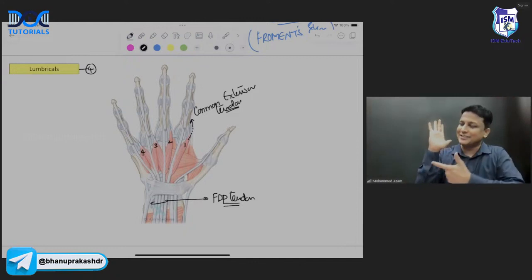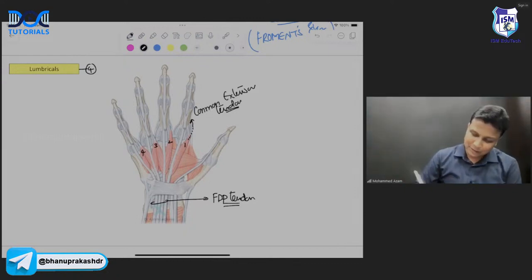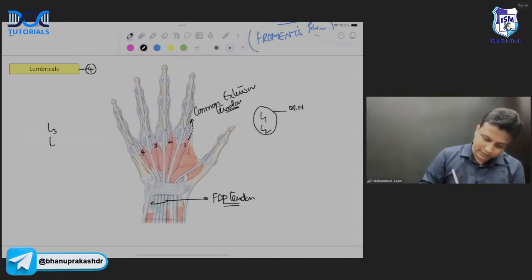After that, now come on, sir. Ulnar nerve is coming from here, right? So it will be supplied to third and fourth lumbrical. And median nerve is coming from here, supplying to first and second lumbrical. It's so easy. So remember, L1 and L2, these two will be supplied by median nerve. And then L3 and L4, these two will be supplied by ulnar nerve, sir.